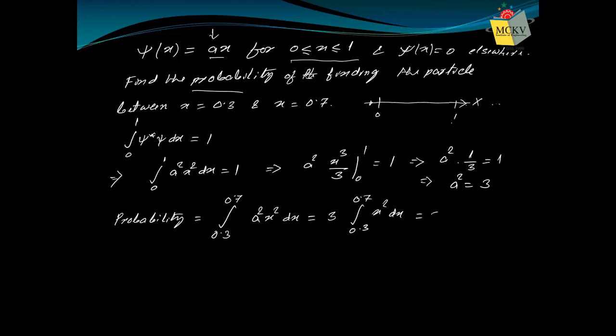The x square integration is x cube by 3. Now the range is 0.3 to 0.7, so what you have to do is 0.7 cube minus 0.3 cube. You need to estimate this value to get the final answer. That means a 31.6% probability of finding the particle. Not a bad one. So this is the way you find the probability of finding the particle within a certain range.